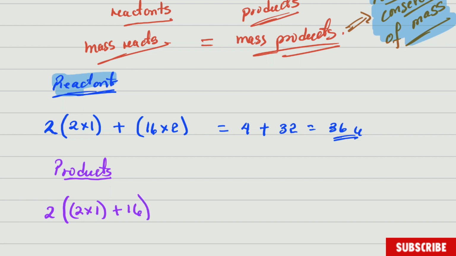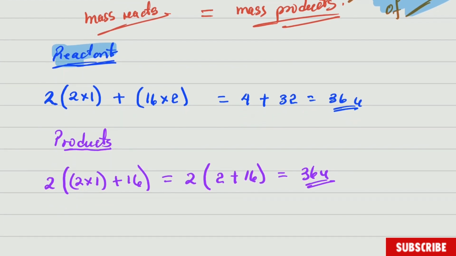And guys, this is all. This is simple math. So let's solve everything here first. What is inside the bracket? We have that 2 times 1 is 2, so open bracket is 2 plus 16, and this is equal to 36 units, guys.